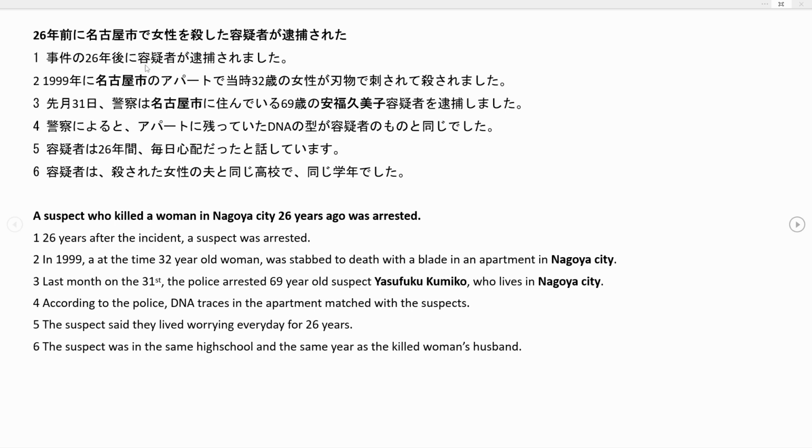Again, our subject is here 容疑者, suspect. 26年後に, so 26 years after the fact, and right here we have 事件, so the incident. To sum up, 26 years after the incident, a suspect was arrested.